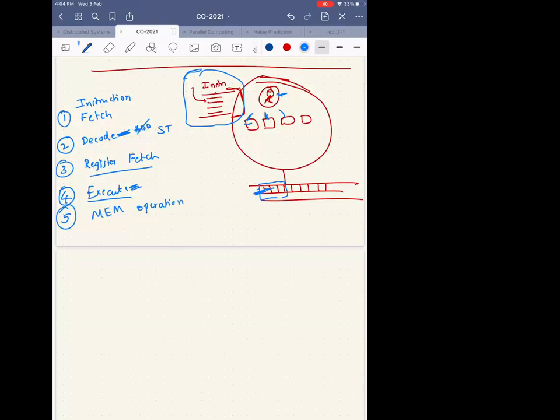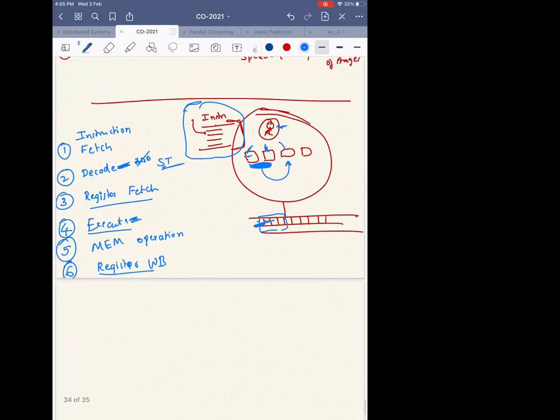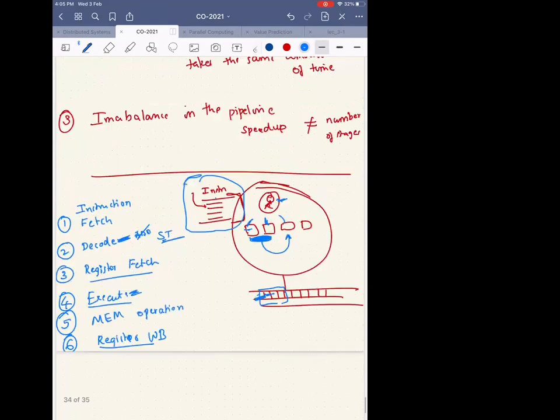So what you were saying before, right? If it was an add instruction, I computed the summation of these two registers, and now I'm storing the value back. So I do it in 6 stages. These are the 6 stages in the pipeline that you will be looking at, and now we'll see, based on what we have understood about the pipeline, whether I can design this pipeline so that I get some speedup. This will be your topic for the next.